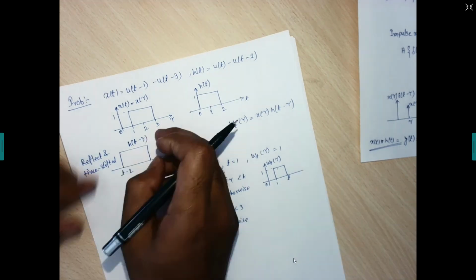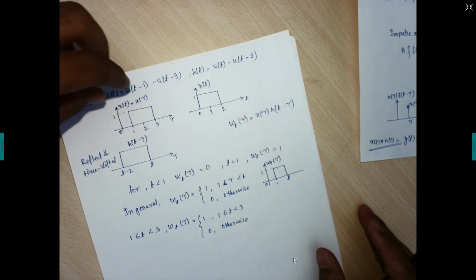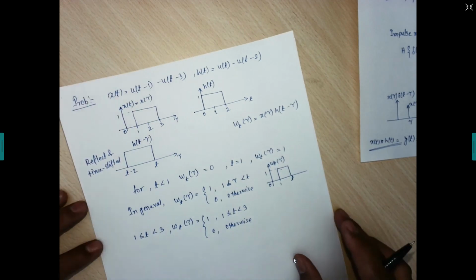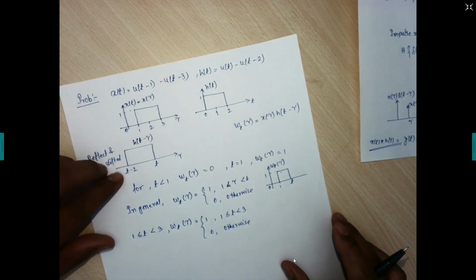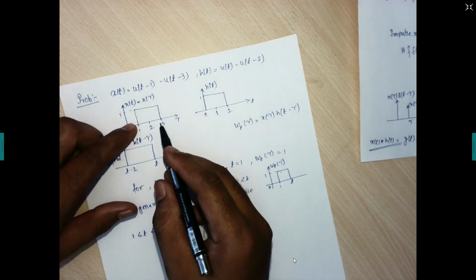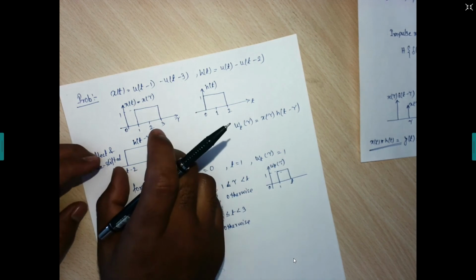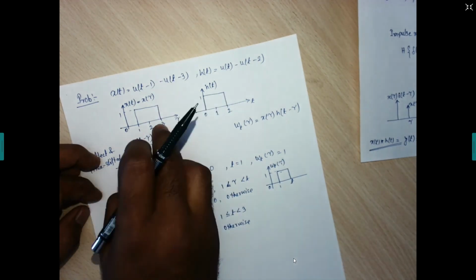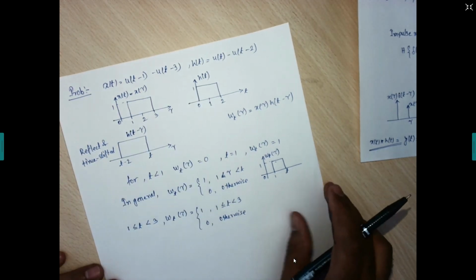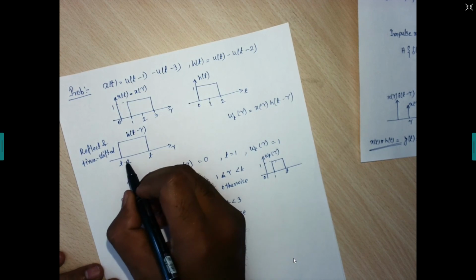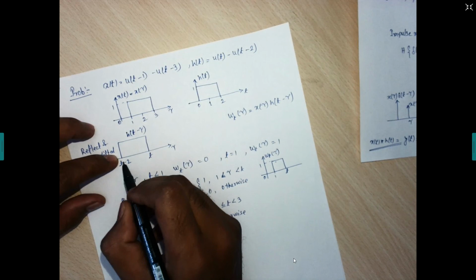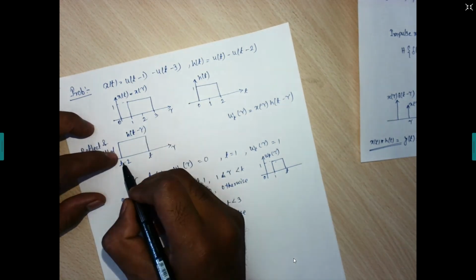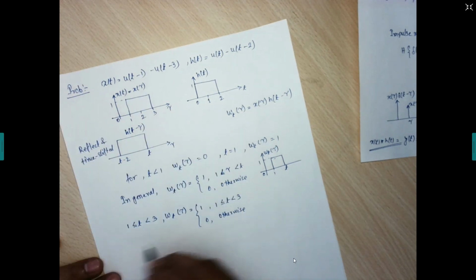So this is up to this. If we write it in mathematical form, you can visualize that the whole pulse duration will interact, because for this case the pulse duration is 2, but for this case it is 3. So the whole pulse will interact starting from 1 and going up to 3. Now when this edge comes and interacts with 3, beyond 3 it will start from t minus 2. So this pulse duration will be from t minus 2.